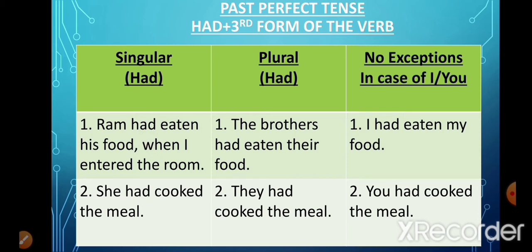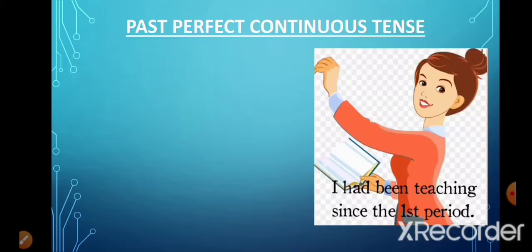She had cooked the meal. The brothers had eaten their food. The subject here is the brothers and the subject is plural, but we have again used had. They had cooked the meal. I had eaten my food. You had cooked the meal. Again, the pronouns I and you, with these two pronouns also we have used had.